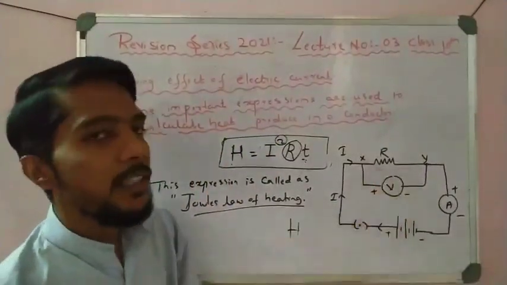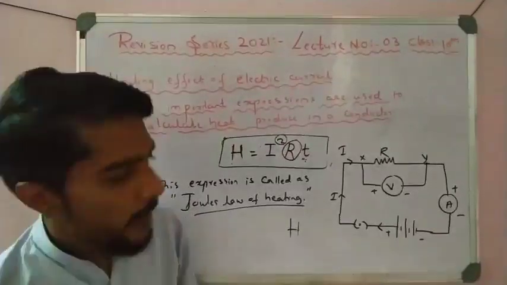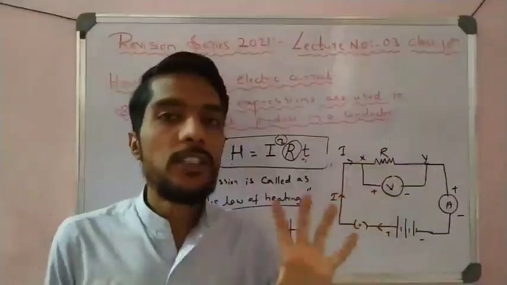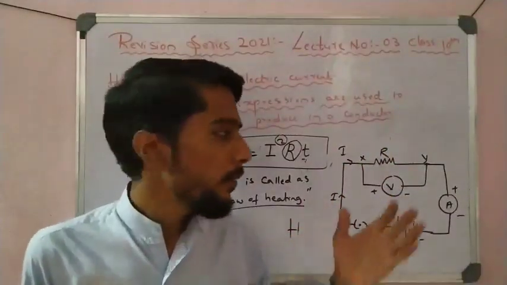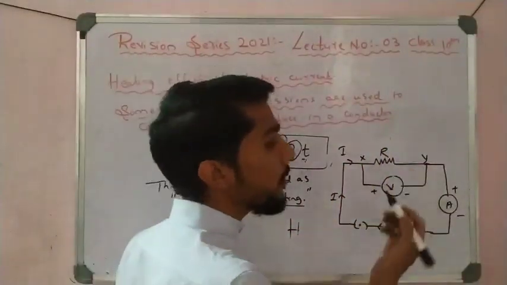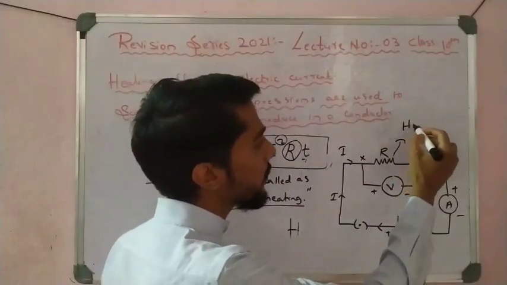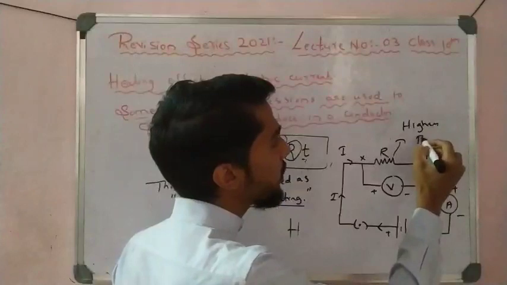Here we take a simple resistance. Maybe it is an electric bulb, maybe a refrigerator, maybe an electric fan, anything having some resistance R. So the instrument which is used for the heating effect of electric current must have a higher resistance.